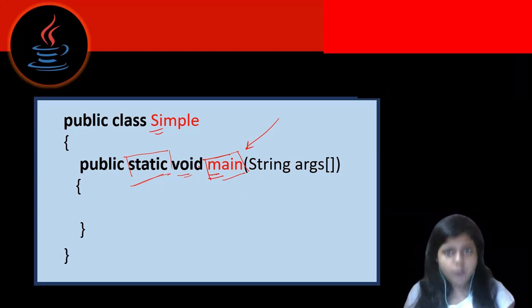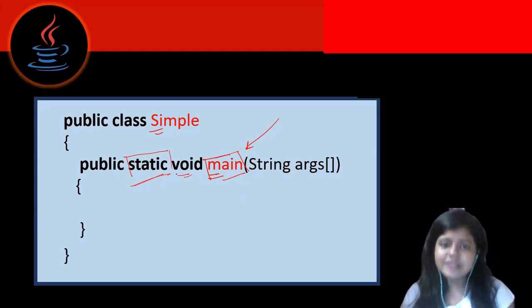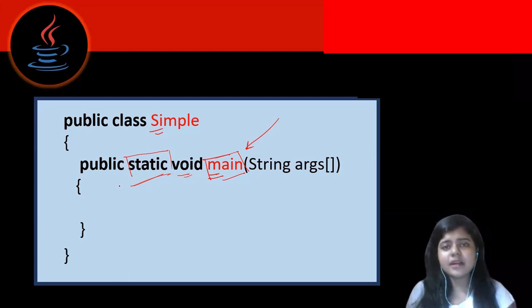But we want to access this particular method without creating an object. So we use the static keyword so that we can access this method without creating an object. If it sounds confusing, just remember we write the static keyword here. It will be cleared when we start object-oriented programming more.